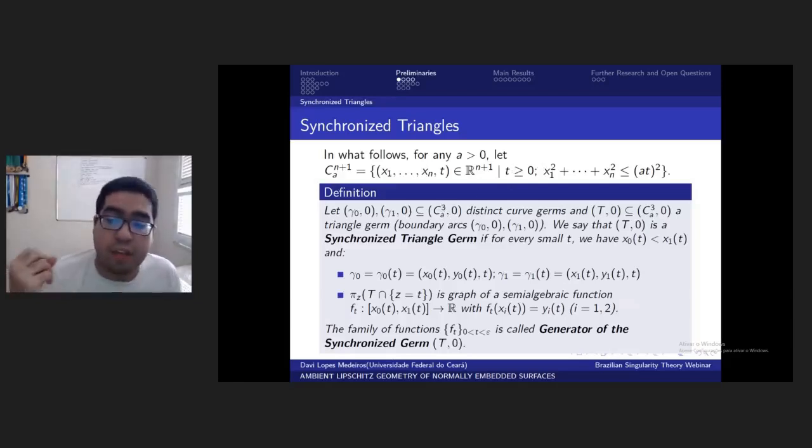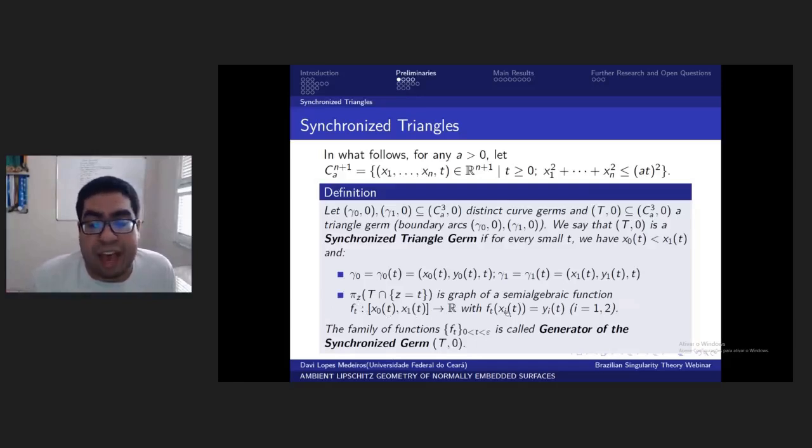Distinct curved germs, and we take a Hölder triangle germ with gamma 0 and gamma 1 as its boundary arcs. We say that this triangle is a synchronized triangle if for every small t we have x0 of t less than x1 of t, where gamma 0 you can parameterize in this way, x0(t), y0(t), and gamma 1 parameterize in this way, and the intersection with the plane z equal to t is the graph of a semi-algebraic function f_t from x0(t) to x1(t),